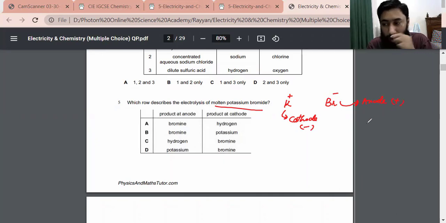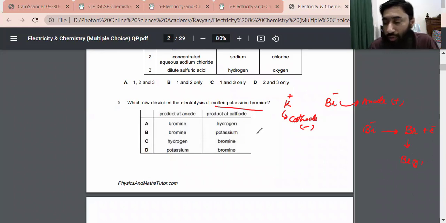What happens when bromide reaches the anode? Oxidation takes place, and bromide ion is converted into a bromine atom, giving off one electron. There are so many bromine atoms, and later on they combine to become bromine gas. So the product at the anode will be bromine.